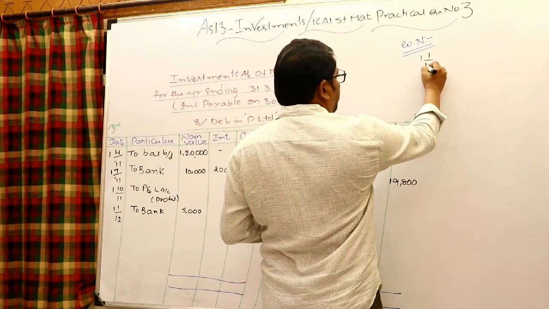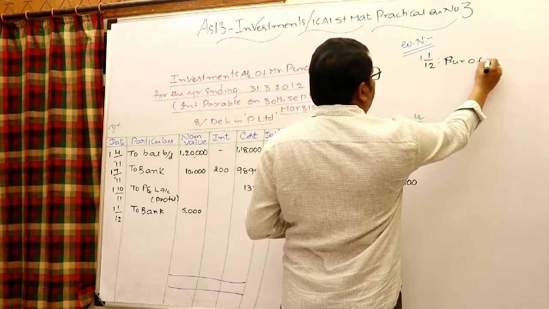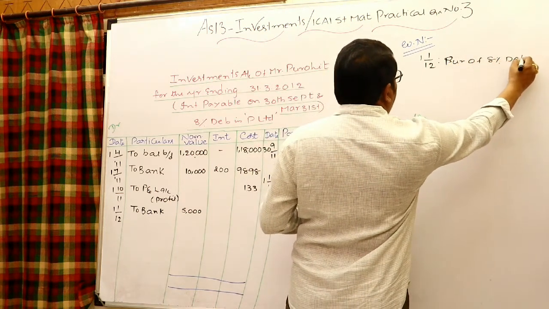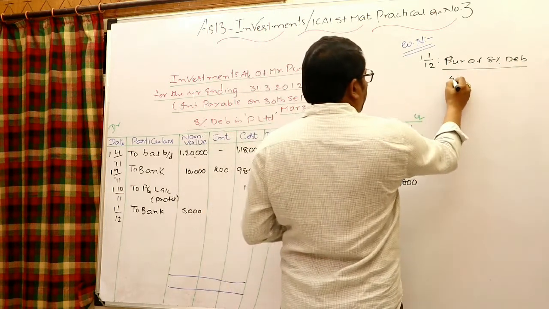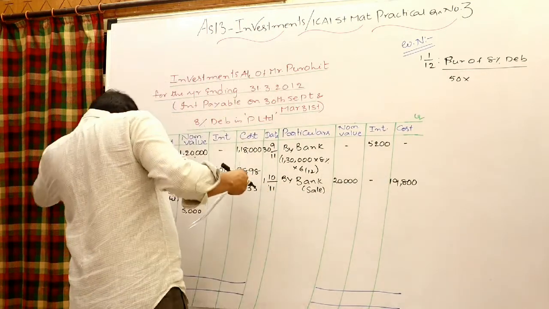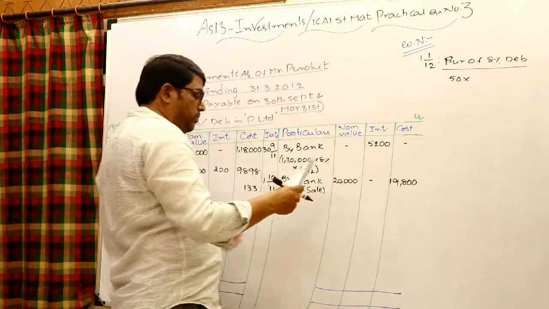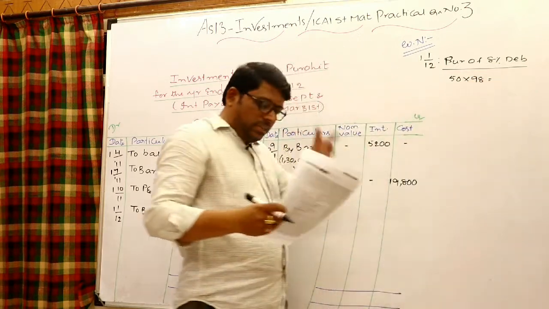1/1/2012, purchase of 8% debentures. How is it? 50 debentures purchased at 98 rupees.